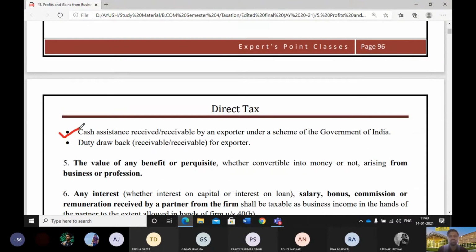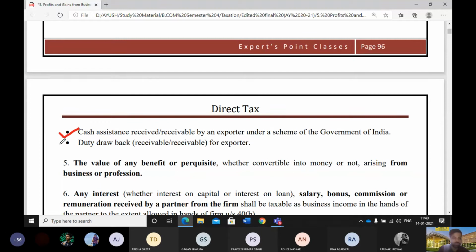The cash assistance: sometime if you get orders from a foreign market and you don't have cash to produce such goods, in that case government provides you with the cash assistance so that you can produce your goods and you can sell it in the foreign market.